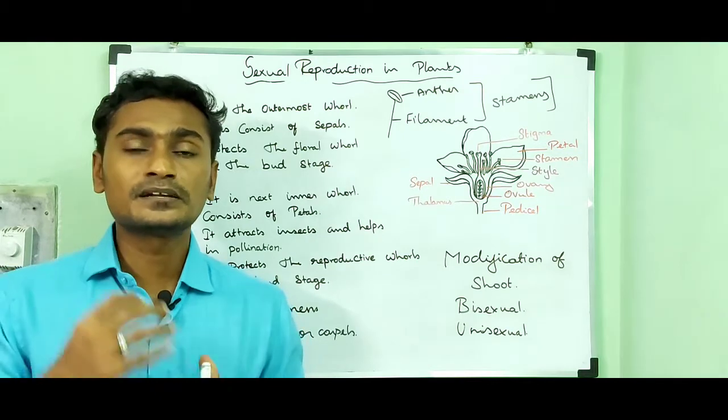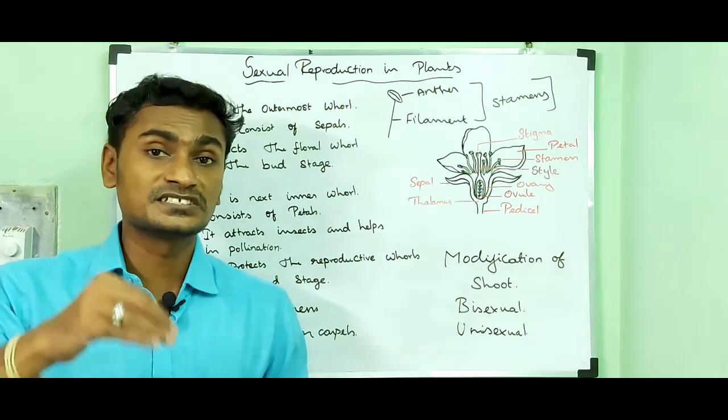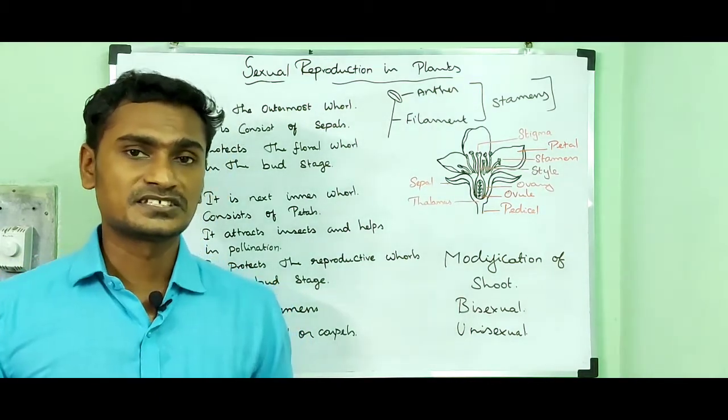Actually, in higher plants, sexual reproduction involves three stages.